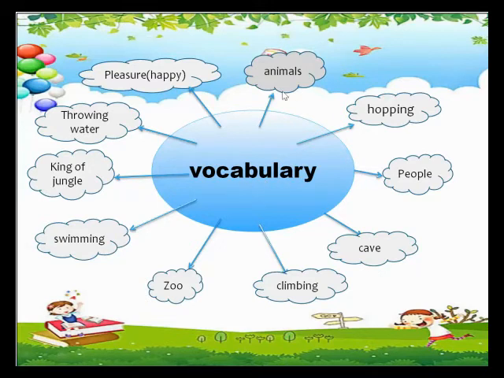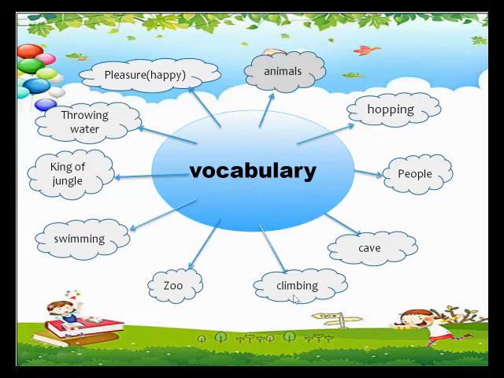Vocabulary words. The first word is animal. Okay, there are many animals. You have to write the animals' names there. Hopping. Who is hopping there? You will see the picture, and you will find who is hopping there. There are many people. There is a cave. You can see the picture, who is sitting near the cave.